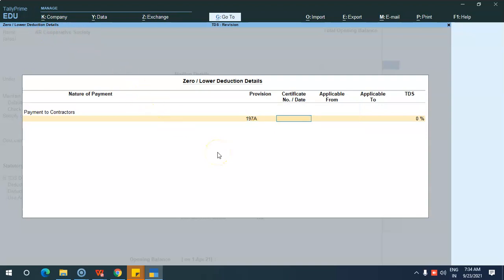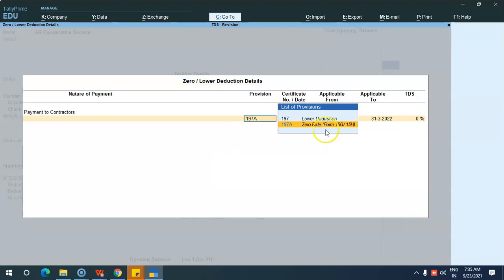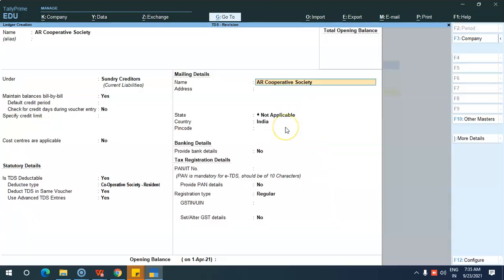Here you have to give the certificate number. This certificate number will be provided by the assessing officer. In that certificate, you will have a certificate number and the validity period. You will use this certificate only for that validity period and only for that particular person. The name of the deductee also appears in the certificate, so only that person can use the certificate for TDS purposes. So for zero rate, you have to select 197A, that is more important, and you can give the PAN number over here.